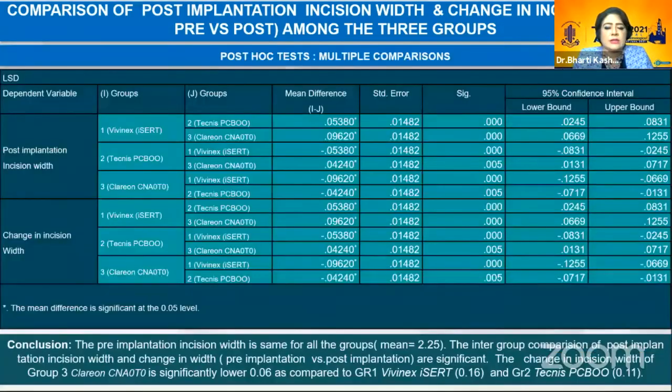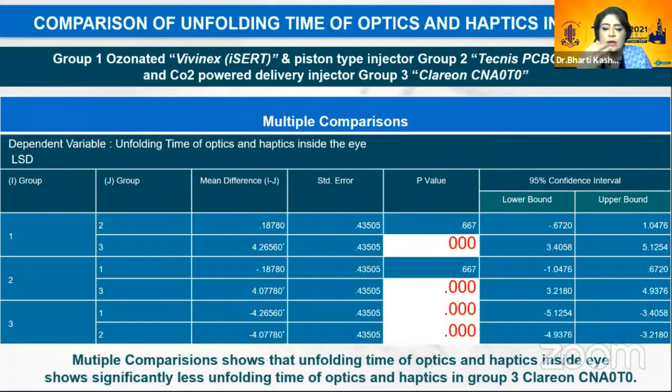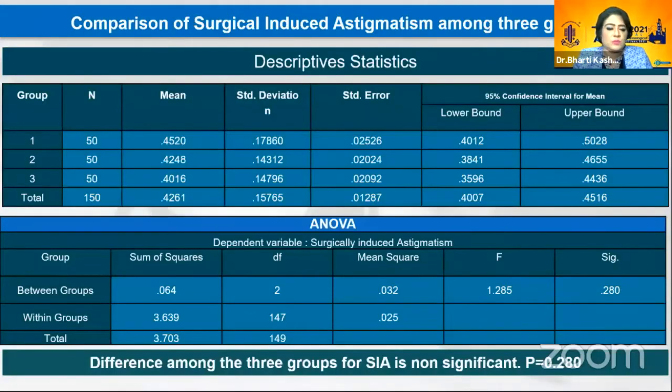So this is the table showing comparison of difference of unfolding time of optics and haptics inside the eye, and it was found significant. And when the multiple comparison was done, it showed that unfolding time of optic and haptic inside the eye was significantly less in group 3, Clarion CNA0T0. When we compared the surgically induced astigmatism 180 days post-op, we found that the difference among the three groups was not significant. P is 0.280.